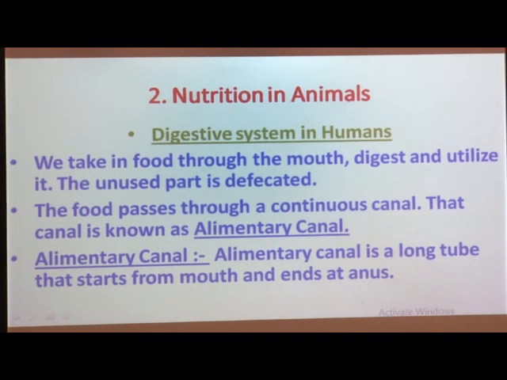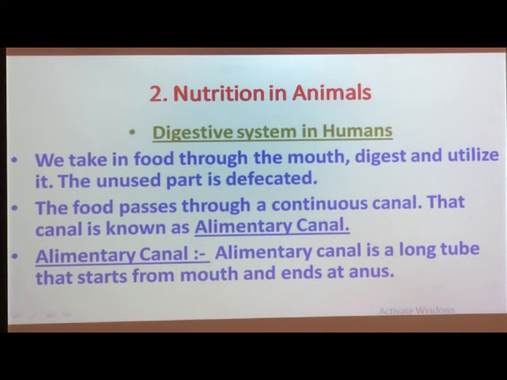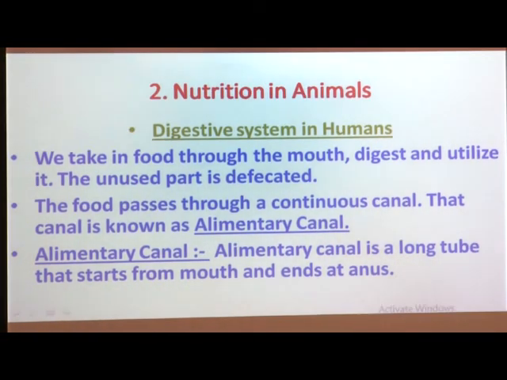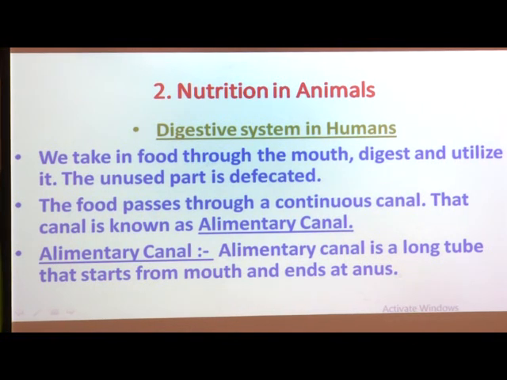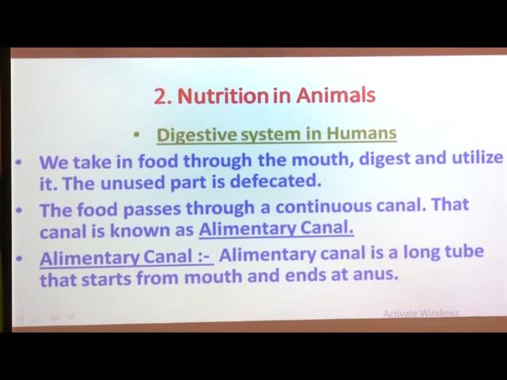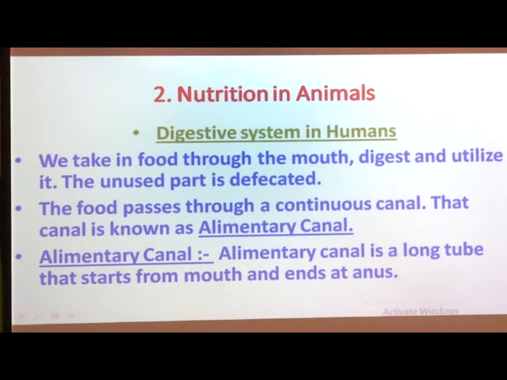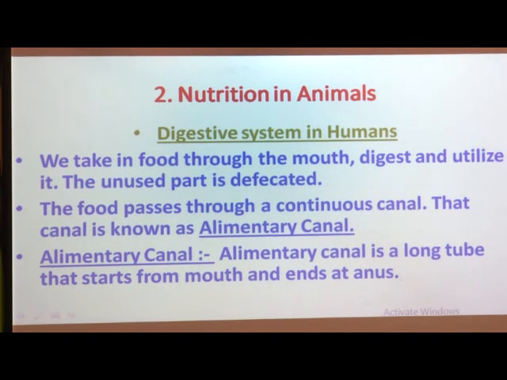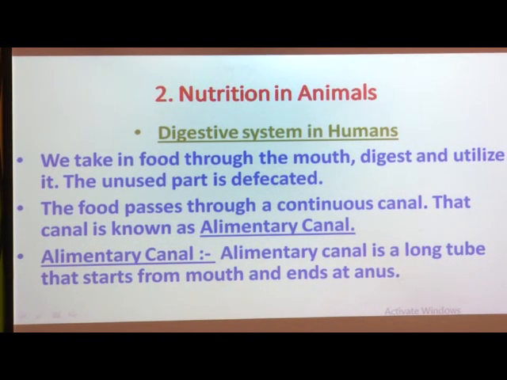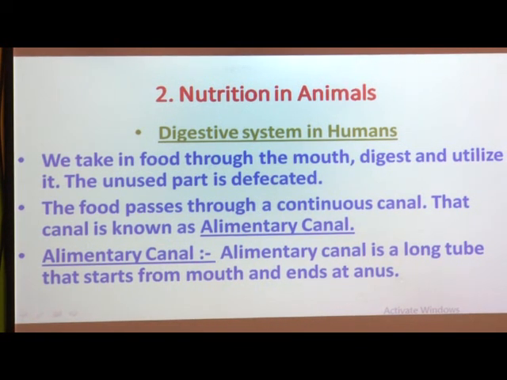next point 2.2, digestion in humans. So see what is given here: what the digestive system in humans means, how it works, and what the functions of that digestive system are. We take in food through the mouth, digest and utilize it. So what do we digest here? We are going to digest food. Whatever digested food is there, we are going to utilize it for our body.